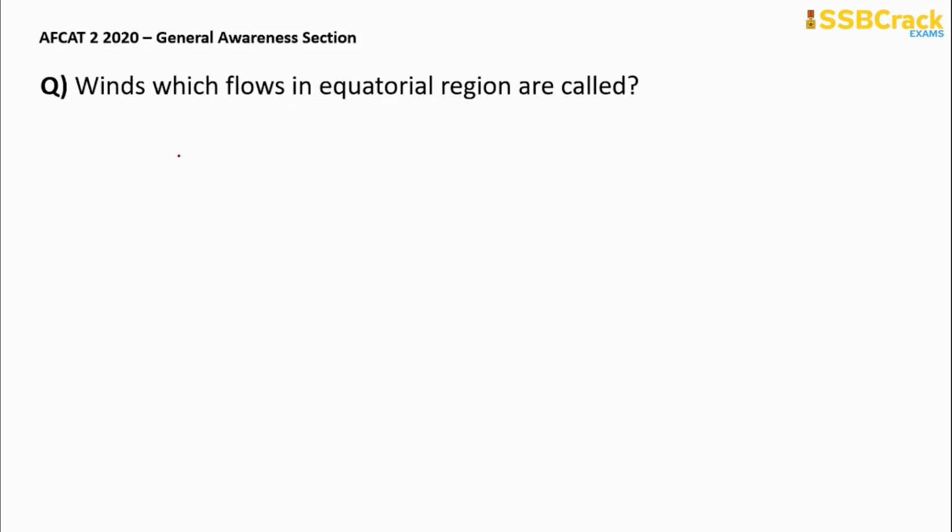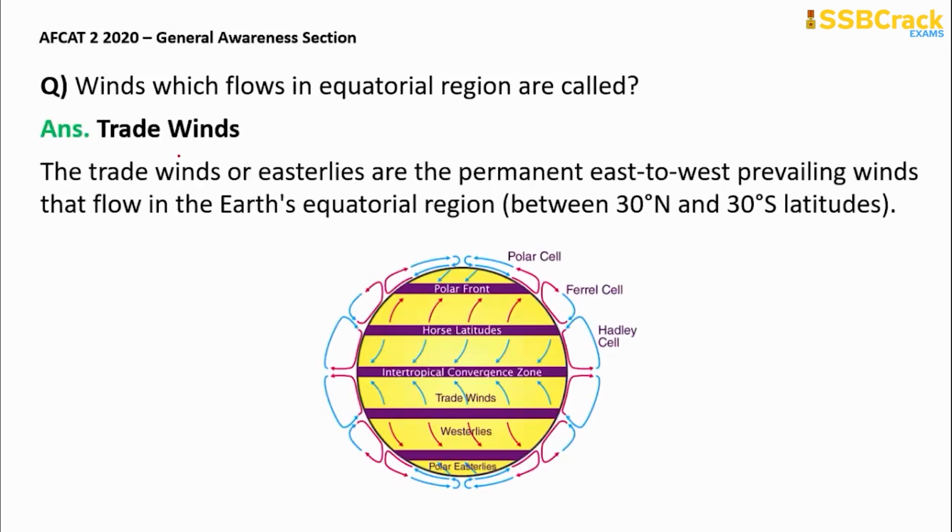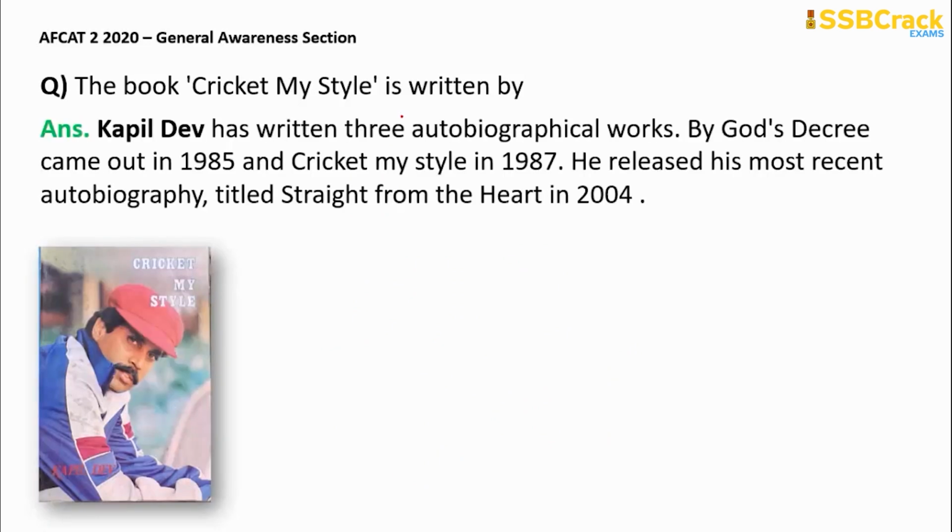Next question, winds which flow through the equatorial region are called as? Winds which flow in the equatorial region are called trade winds. You will see these winds, right? They are known as trade winds. These are also known as easterlies, and they are permanent east to west prevailing winds that flow in the Earth's equatorial region. Next question, the book Cricket My Style is written by Kapil Dev.